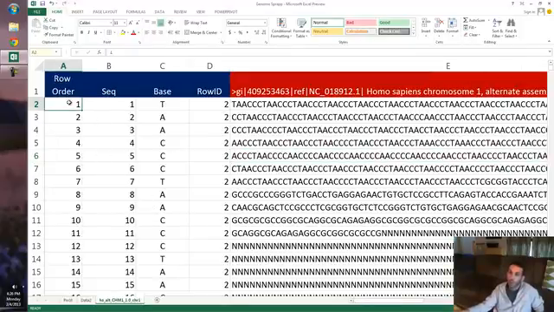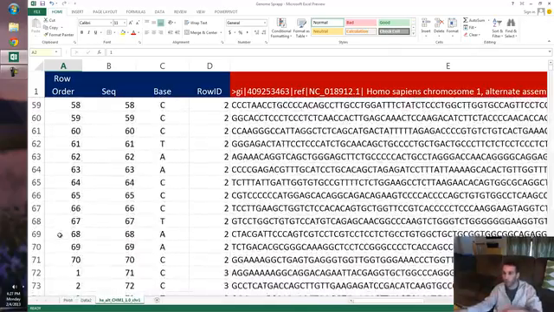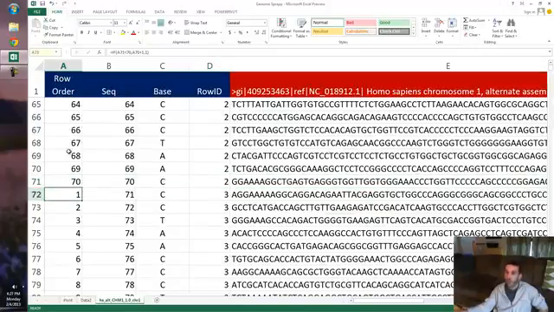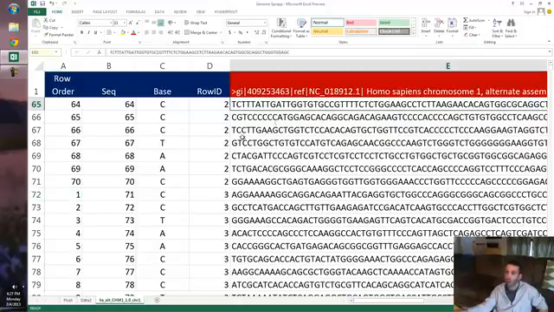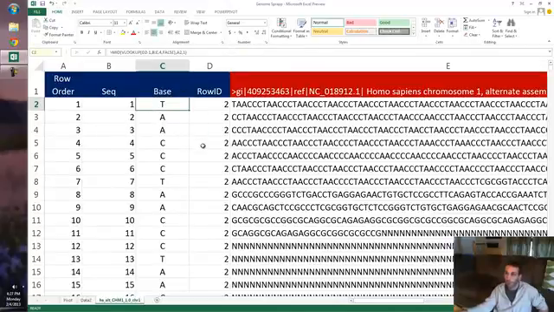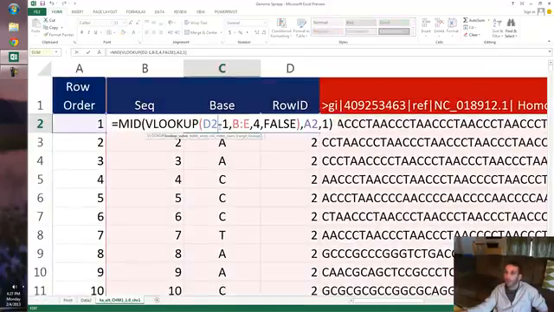So what I did was I created a 70 row long character string. You'll see this ends at 70 right here. And every time it goes past 70, it restarts at 1. And I use this as an anchor to pull the proper base pair or nucleotide out of here and put it in order. That's what this formula does. It's a MID VLOOKUP. I write formulas and then I forget what I did.